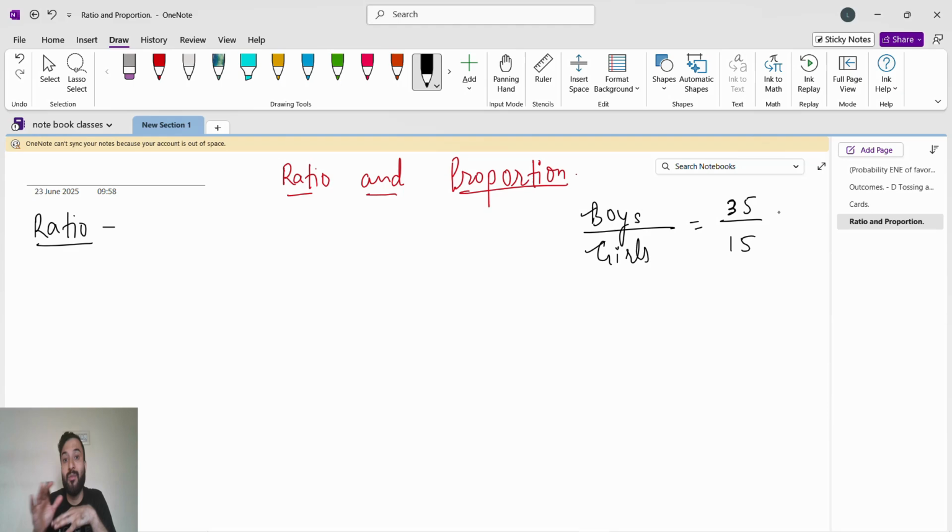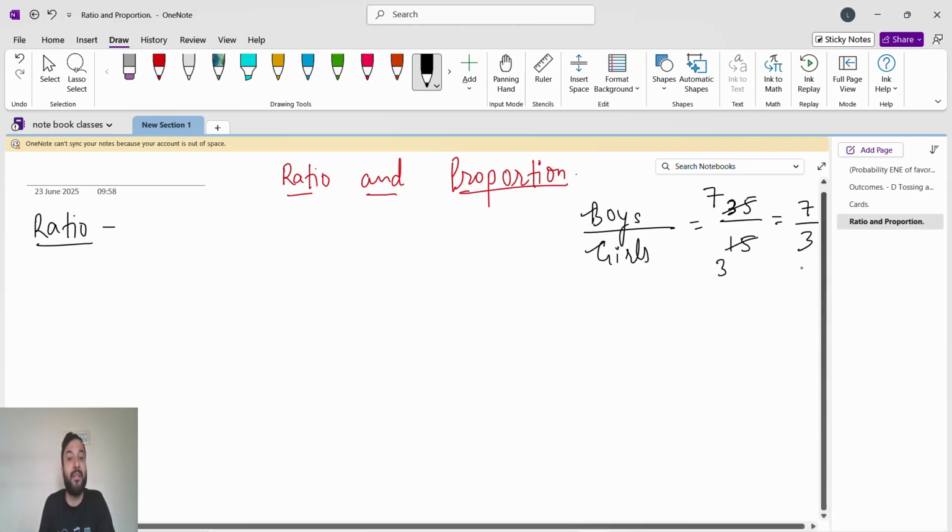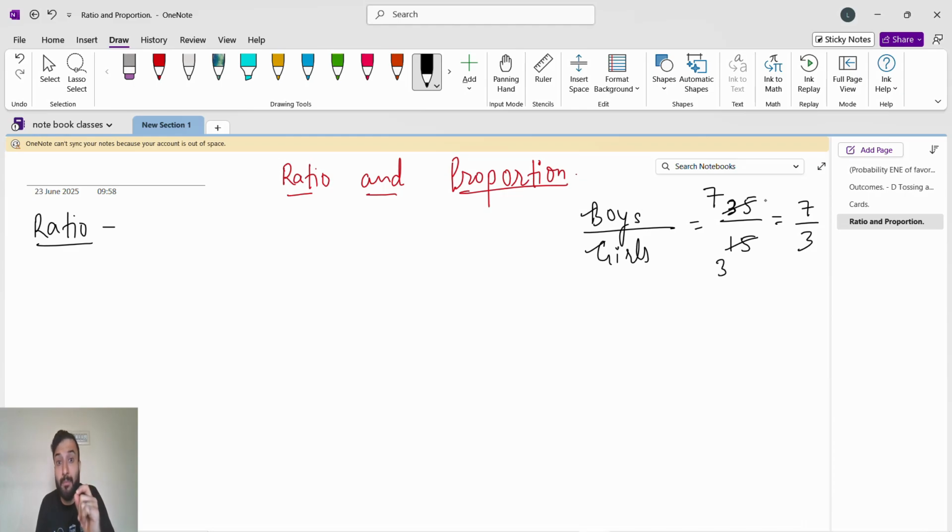35 by 15. That is a ratio. So ratio is basically when we do a comparison. Whenever we do the comparison, a very important thing is we have to write the ratio in the simplest form, like 35 by 15. We have to see whether we can cancel it or not. Yes, it will get cancelled by 5. 5 sevens are 35, 5 threes are 15. So 7 by 3 is the final and simplest ratio. Every time, the ratio should be in simplified form.